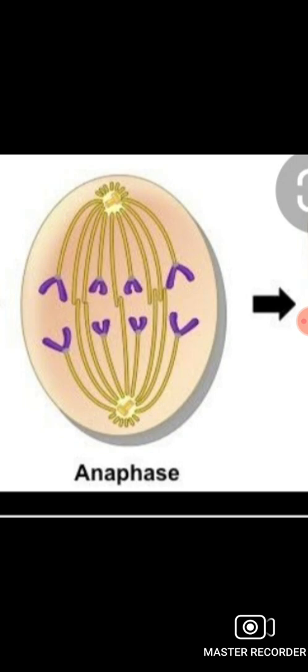So this anaphase ends with the separation of the sister chromatids to the two opposite sides of the cell. And the anaphase comes to an end by the help of the anaphase promoting factor, which is nothing but a protein. There will be a protein suppression, so that this cycle comes to an end. Finally, we come to the telophase.